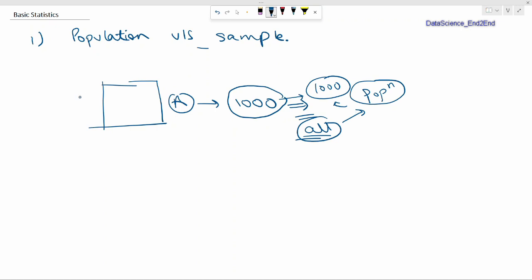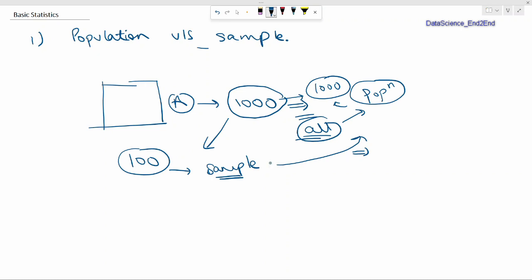While sample, in this particular case, suppose instead of focusing on all the 1,000 employees of company, you take out the sample of say 100 employees and study their behavior. That is what is their height, what is their weight, what is their average salary. Then this group of 100 employees is called sample. Sample is basically taken from this particular population only. So population is basically group of all the individuals and sample is a subset of that particular population.